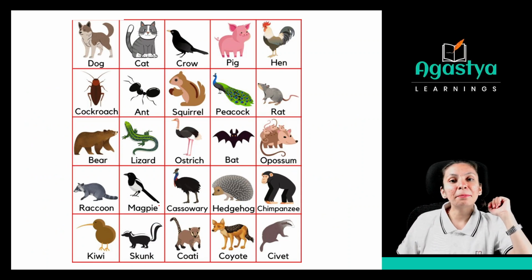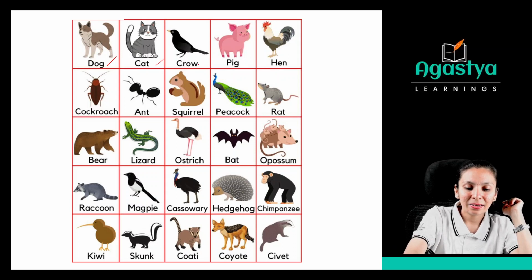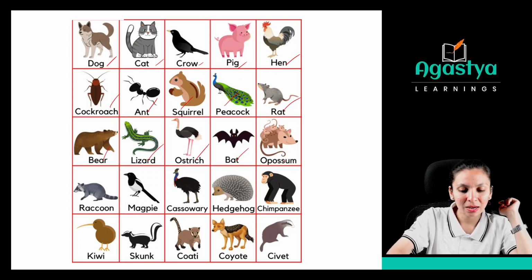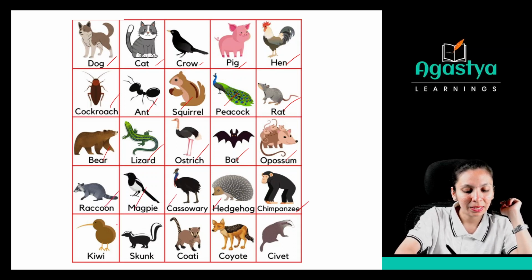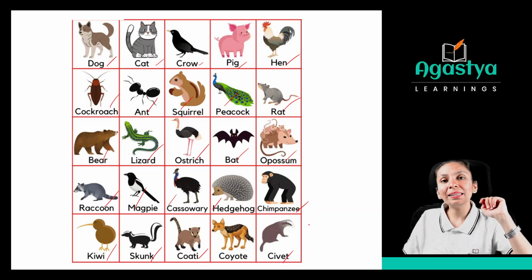So these are the examples of the omnivores: a dog, cat, crow, pig, hen, rat, peacock, squirrel, ant, cockroach, bear, lizard, ostrich, bat, opossum, chimpanzee, hedgehog, cassowary, magpie, raccoon, kiwi, skunk, coati, civet. So these all are the examples.